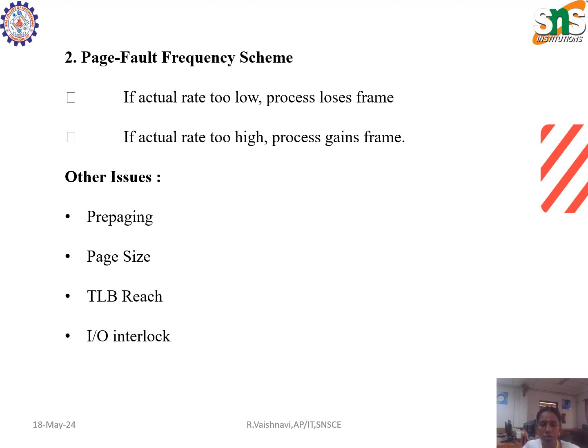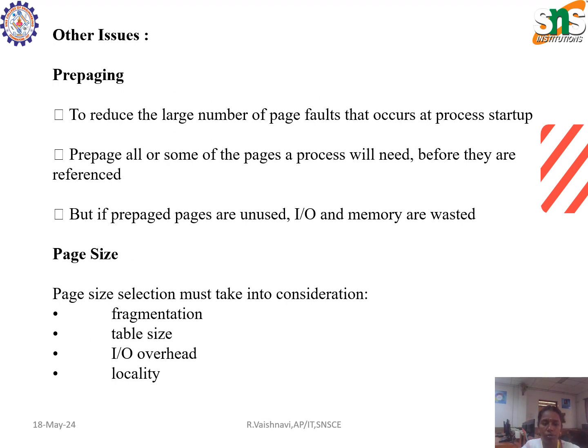Some of the other issues: we define four issues here, that is pre-paging, page size, TLB reach, and the input output interlock. The first one is pre-paging. It reduces the large number of page faults that occur at process startup. Pre-page all or some of the pages the process will need before they are referenced. But if the pre-paged pages are unused, input output and memory are wasted.